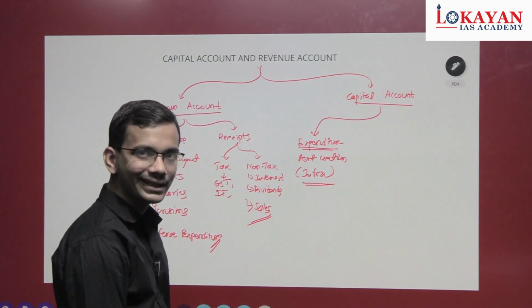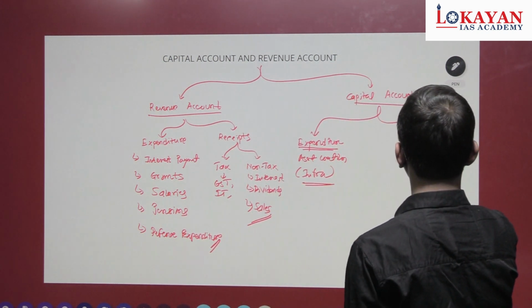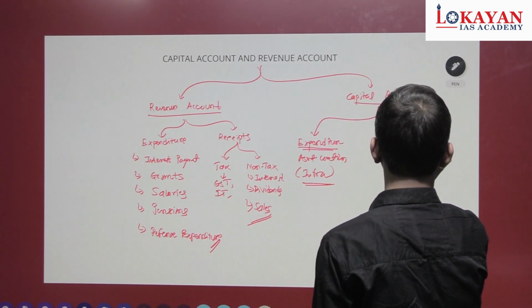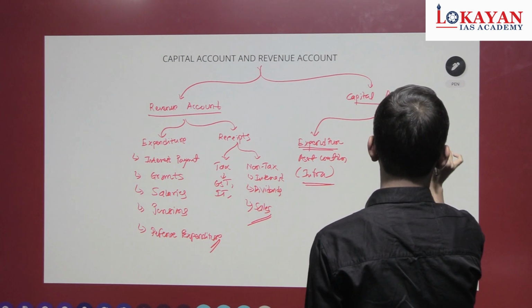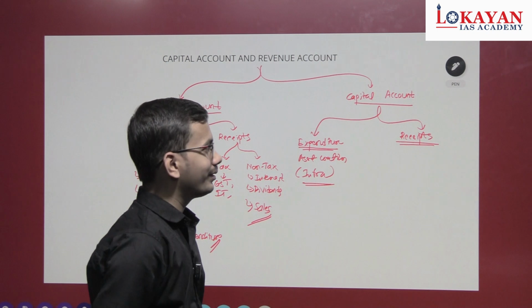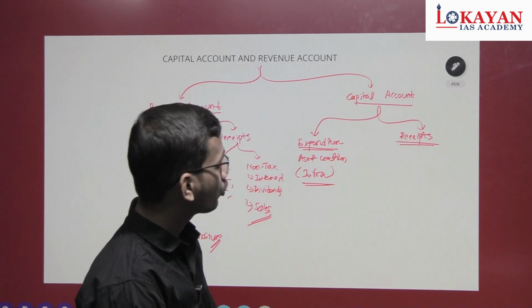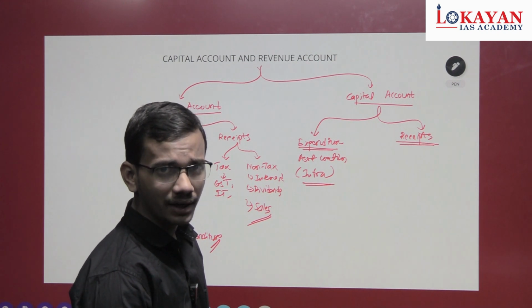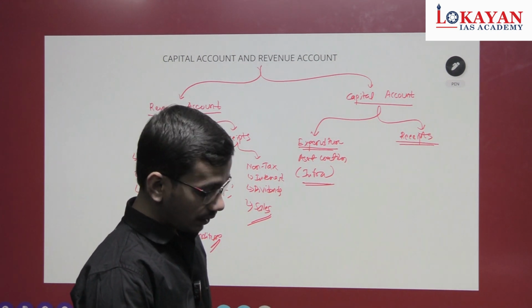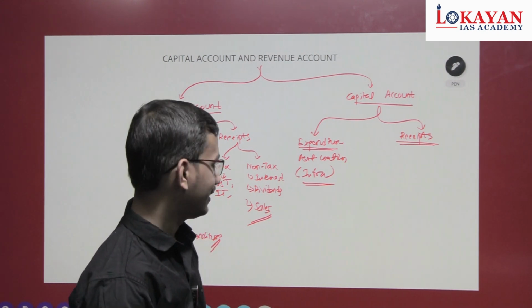This is capital expenditure. Now capital receipts. See, before seeing the capital receipt, let's see what is the key characteristic of capital account. See, in capital account, liability will increase or there will be reduction in assets.